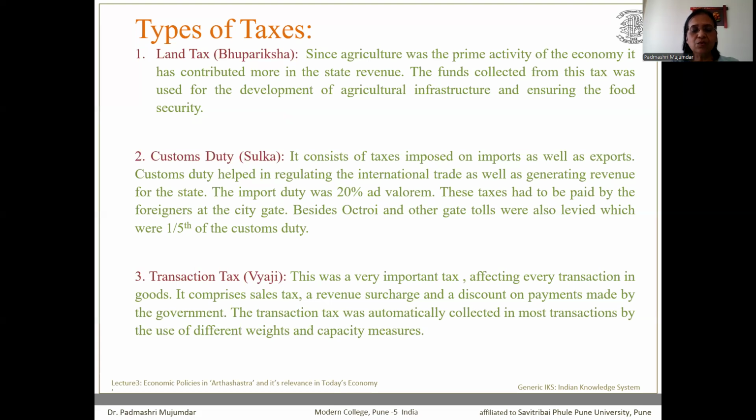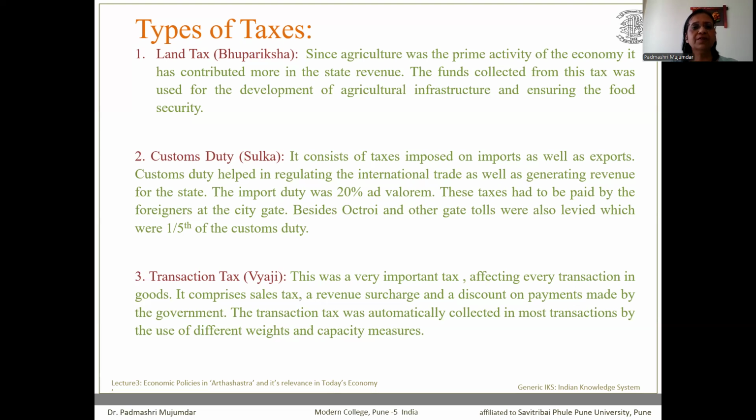Since agriculture was the prime activity of the economy, it contributed a lot to state revenue. The funds collected from agricultural tax were used majorly for development of agricultural infrastructure and, most importantly, ensuring food security.